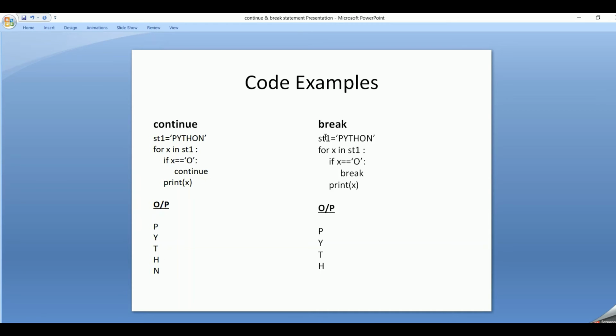So now let's look into the break statement. So PYTH gets printed. Once it comes to O, x is equal to O. The condition becomes true. Once the condition becomes true, it will break, means it comes out of the loop. It won't perform any more iterations. So O won't be printed, and n also won't be printed. So this is how the continue and break statements work in Python.